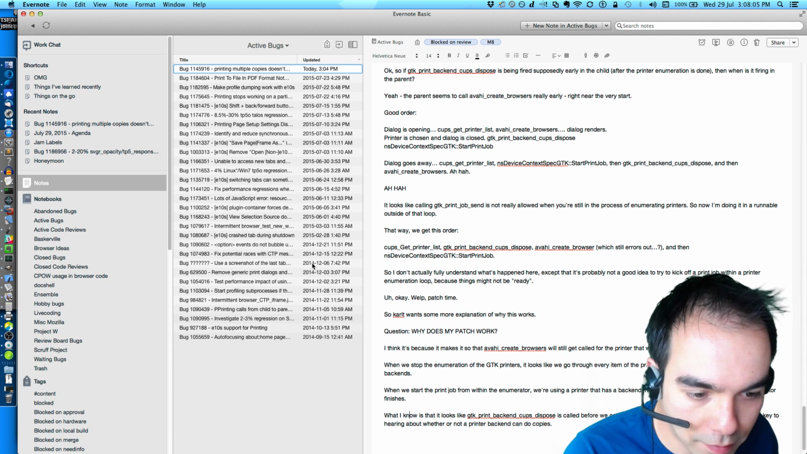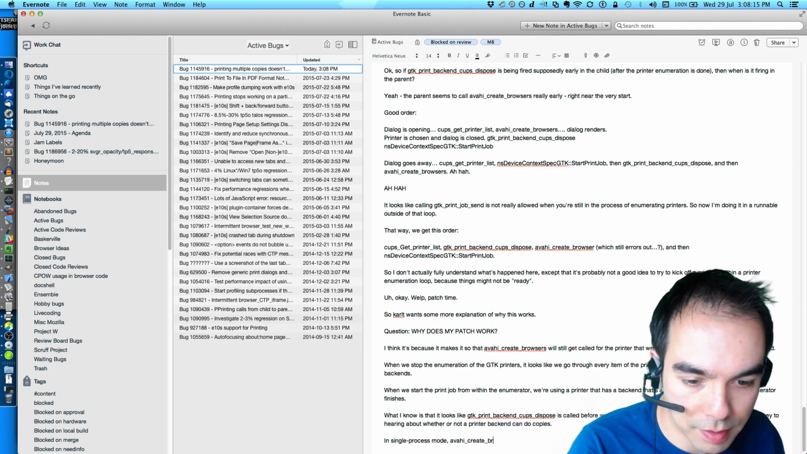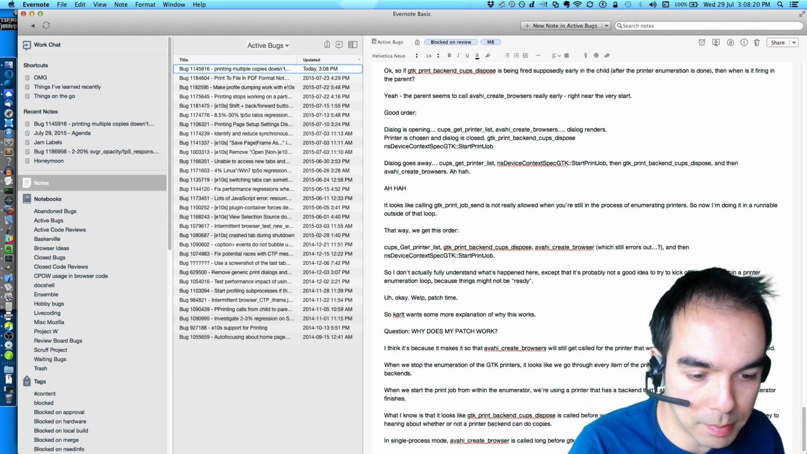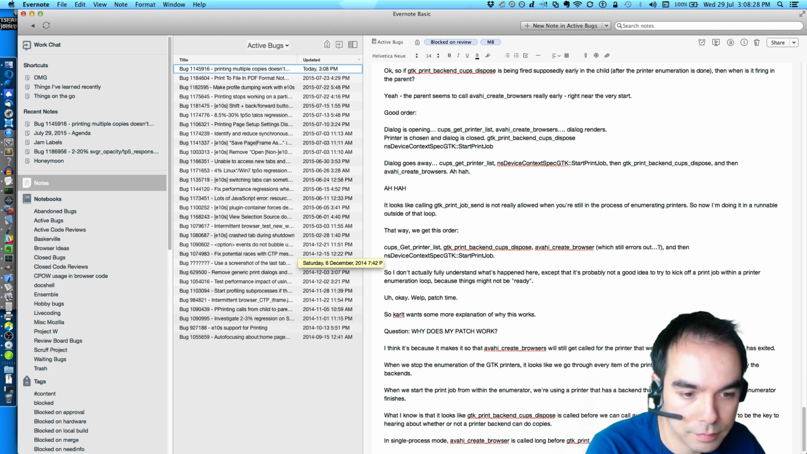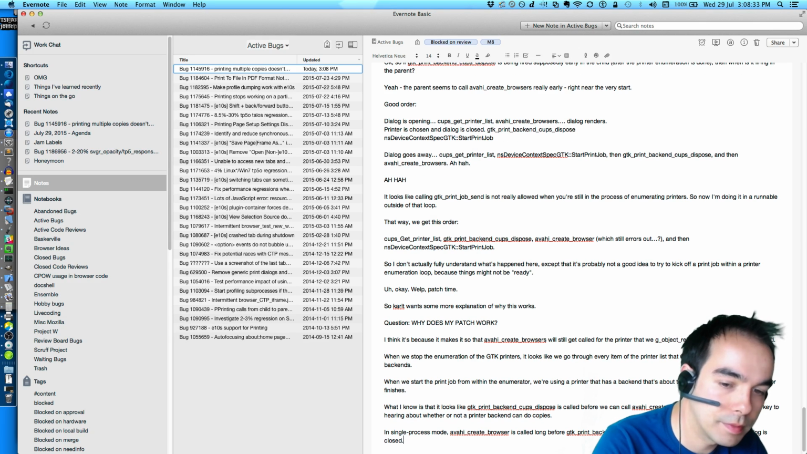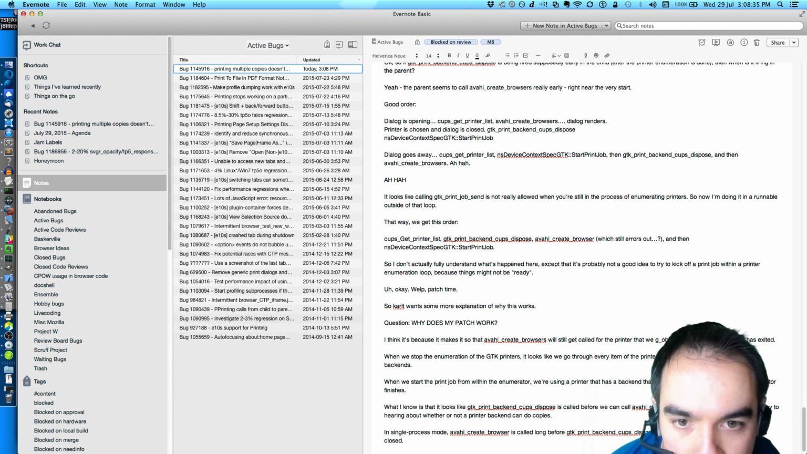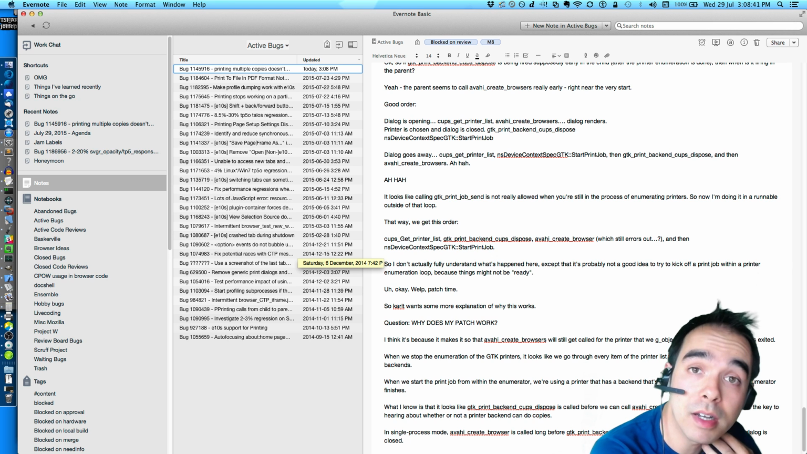It's called before we can call Avahi create browser. In single process mode, Avahi create browser is called long before GTK print backend cups dispose. Dispose is called once the dialog is closed. So that's some information. I'll see if I can maybe summarize this and put this in the bug if you're interested.